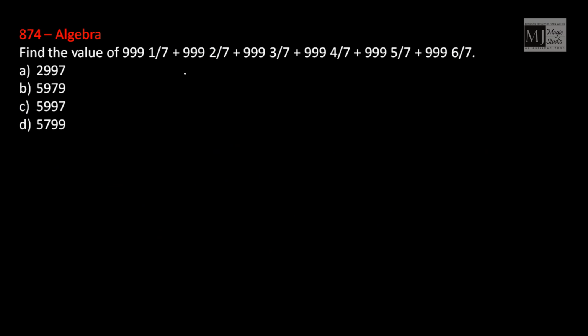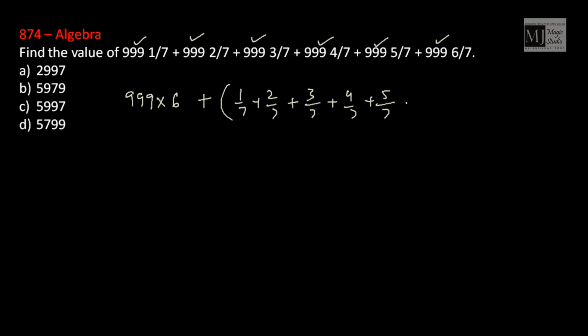Simple question from simplification. Find the value of 999 1 by 7 till 999 6 by 7. If we see, we have 1, 2, 3, 4, 5, 6. So this is 999 into 6 plus 1 by 7 plus 2 by 7 plus 3 by 7, 4 by 7, 5 by 7 and 6 by 7. So 1 plus 2 plus 3, 6, plus 4, 10, and 11, 21. So this portion would be 21 by 7, that is 3.